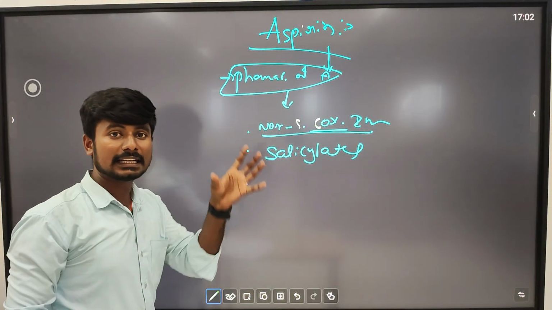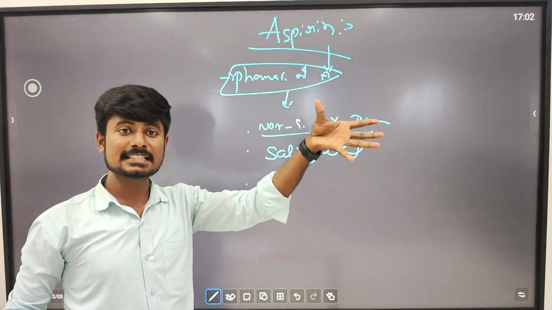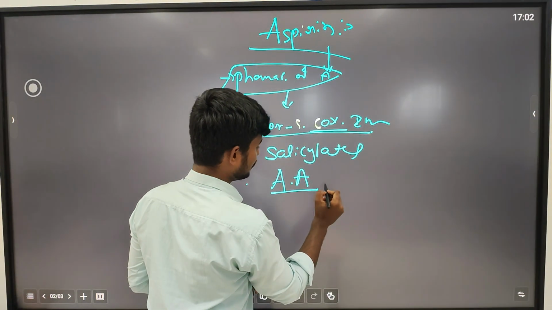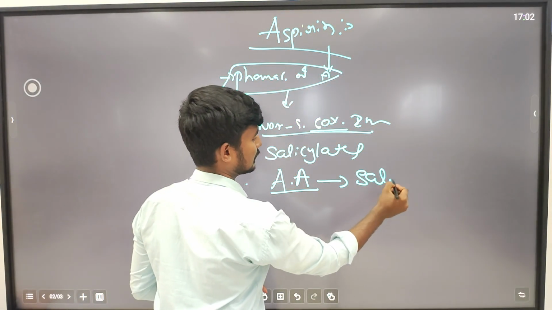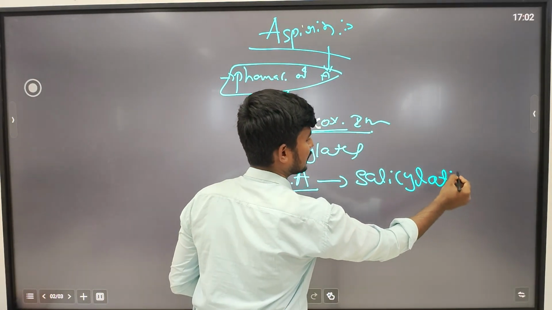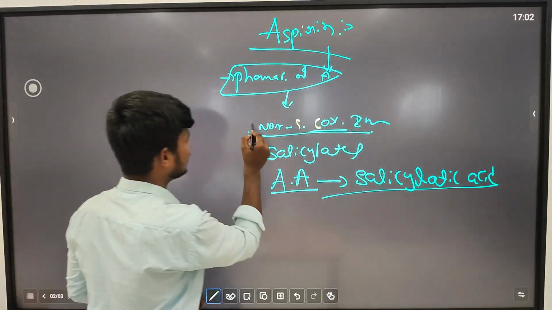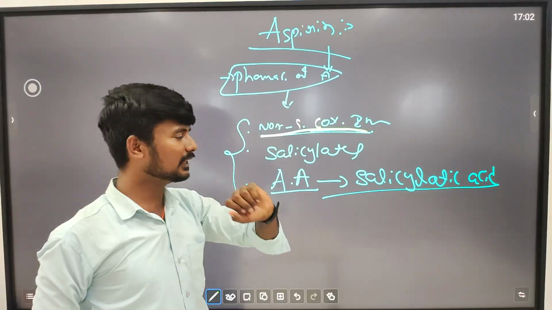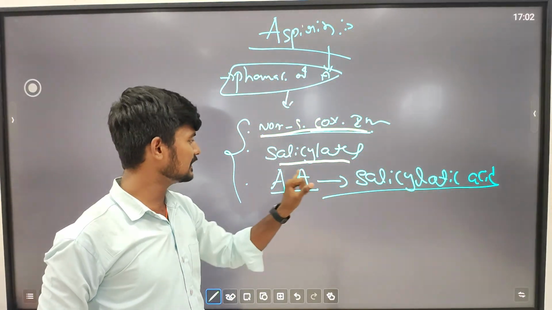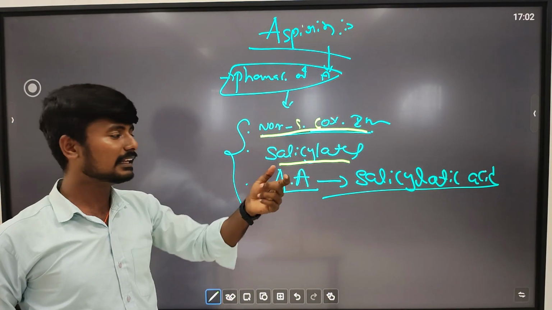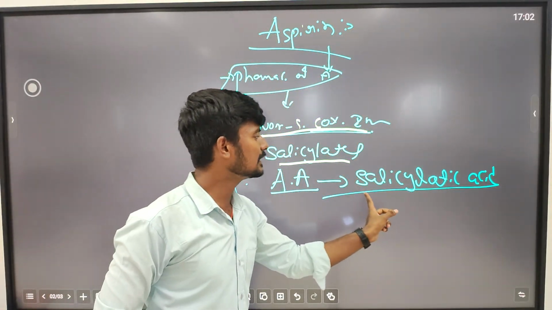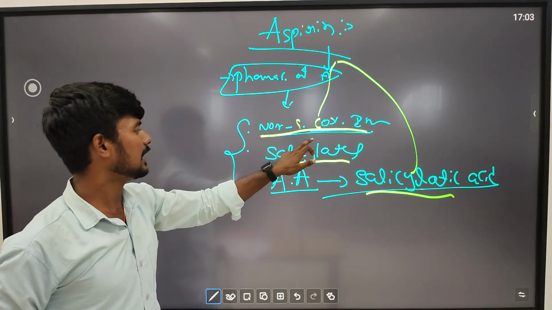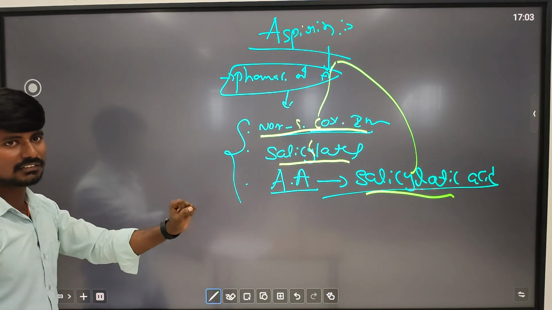Then it will convert in our body, acetic acid into salicylic acid. Okay, these are the three main points under the pharmacology of aspirin: non-selective COX inhibitors, and salicylates. It will rapidly convert in our body from acetic acid into salicylic acid, so that's why we can say this comes under salicylates. Okay, this is the pharmacology of aspirin.